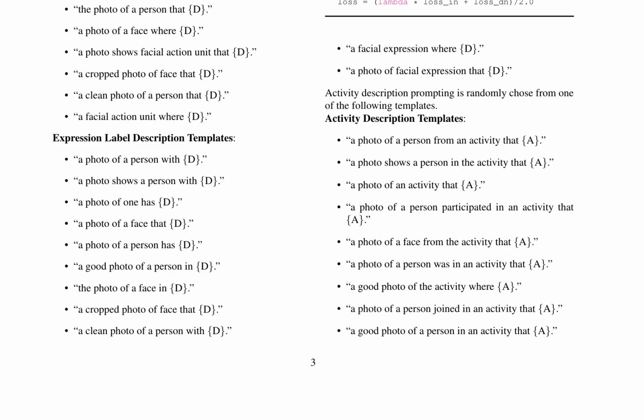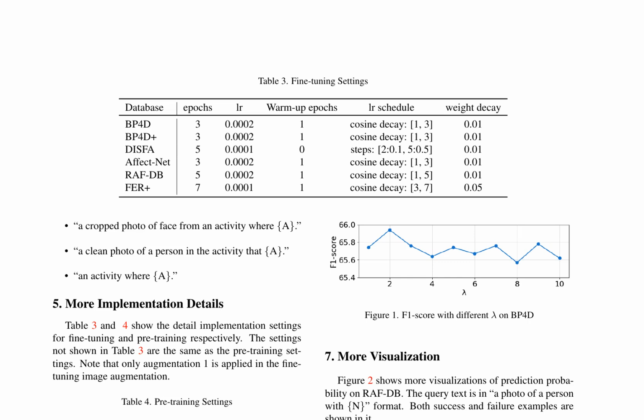In the fine-tuning stage, the model is trained on a specific task, such as facial expression recognition, FER, or action unit recognition, AUR. The authors defined three types of feature representations: image, I_F, label name, N_F, and label description, D_F. They calculate scaled cosine similarities between these feature representations, resulting in logit_in and logit_dn.